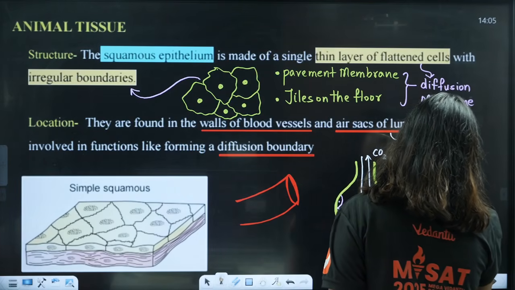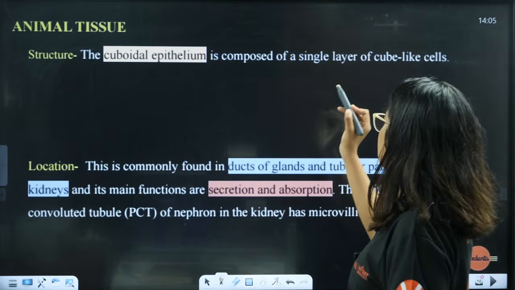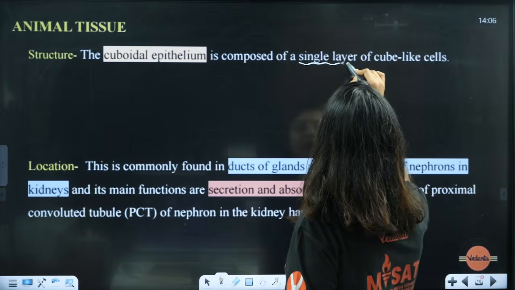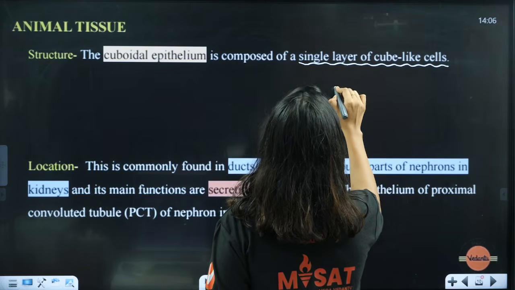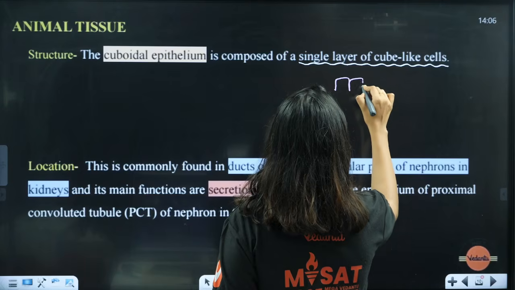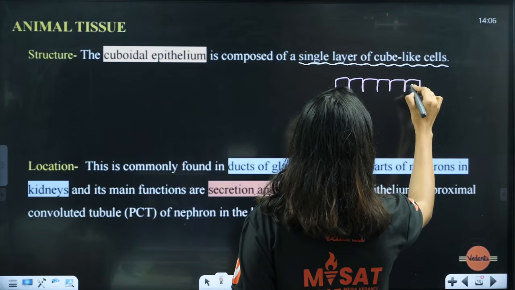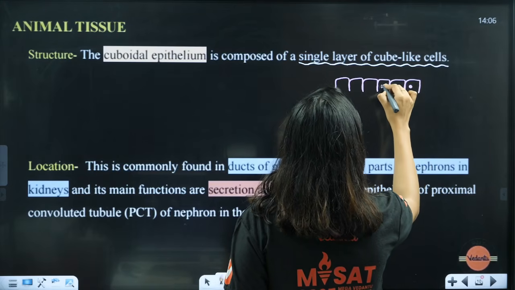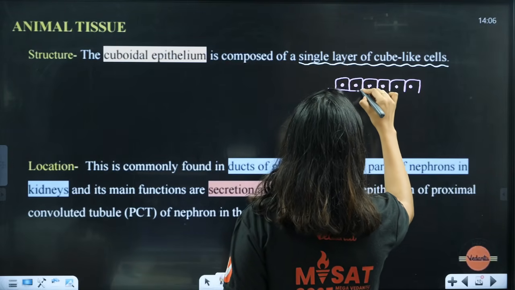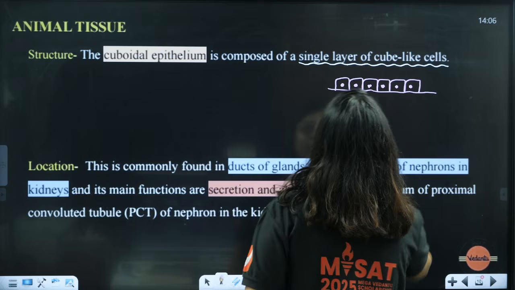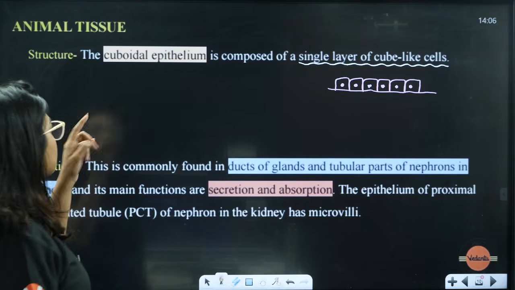Next one, cuboidal epithelium. The cuboidal epithelium is composed of a single layer of cube-like cells. So what are they saying here? A single layer. Students, many times when it is a single layer, you always draw a double layer. A single layer of cube-like cells will be present like this. This is the cube-like cell, so it is a cuboidal epithelium.